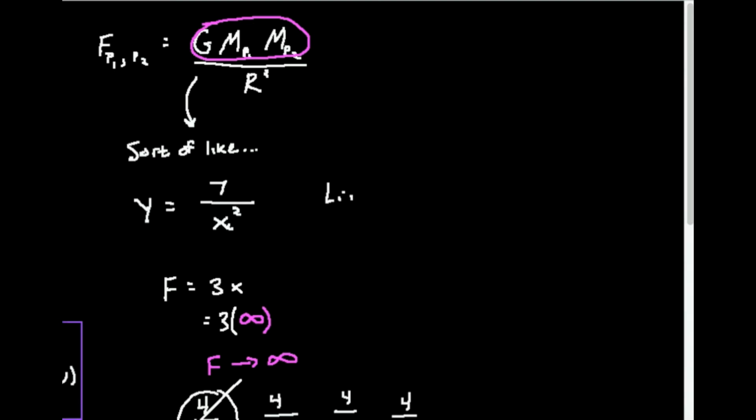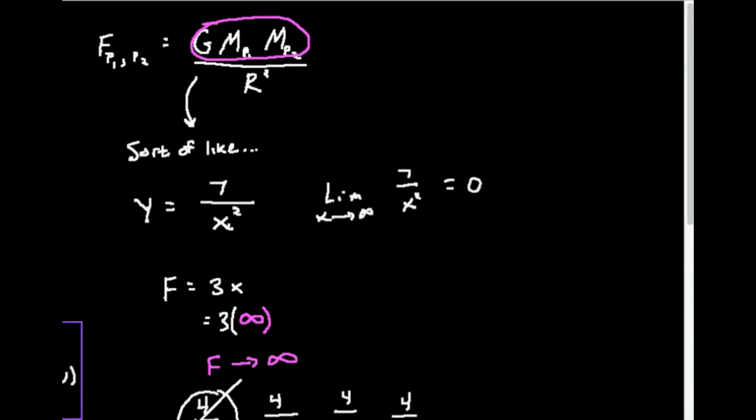So what I'm going to do is take the limit as x goes to infinity, because the distance is so great. What's going to happen to the force of gravity when I do this? So what's the limit as x goes to infinity of 7 over x squared? Well, one way to think about it is anytime you have some number, could be anything, and you're dividing by infinity, or infinity squared, or whatever, that's just 0. That's something we'll learn. So whenever you have the limit as x goes to infinity of something like 7 over x, 7 over x squared, or 7 over x cubed, this limit is just 0.